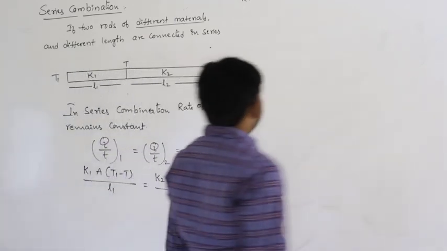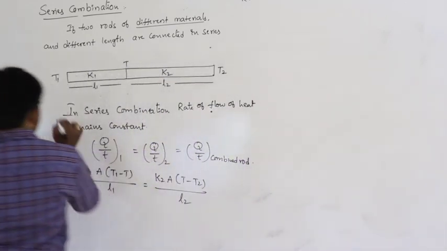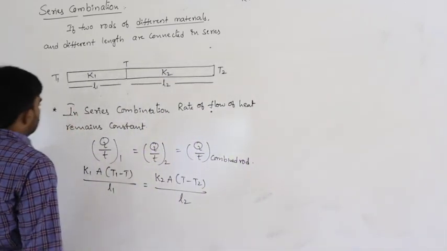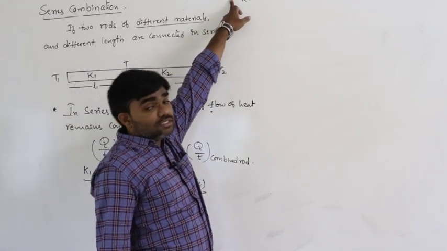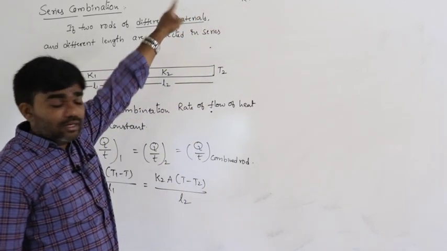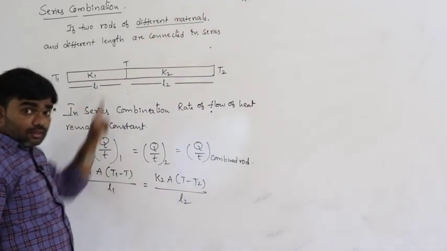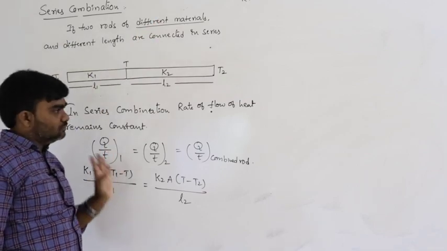I think you people know about this in current electricity. I equals V by R. In series combination, I remains constant. What is I? Here it is also Q by t. There it is the rate of flow of charge, but here it is the rate of flow of heat.